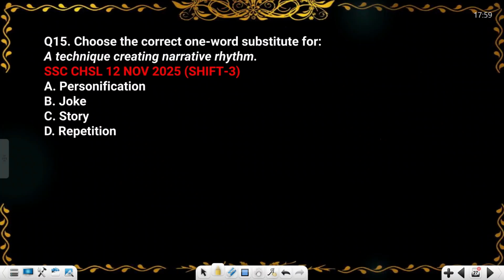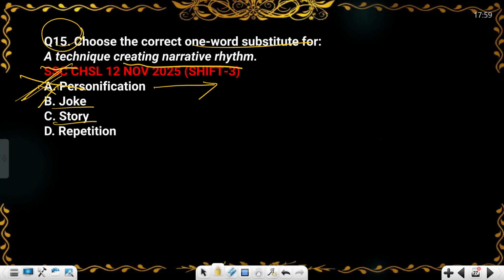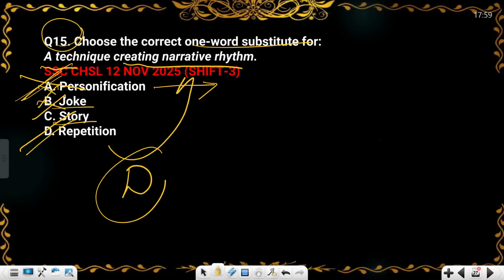Now let's move forward. In the 15th, again it is asking about one word substitution, a technique creating a narrative rhythm. What do we call it, sir? Do we call it personification? Personification means giving life to non-living things. So this will not be your answer. Do we call it a joke? No, this will not be the answer. Do we call it a story? No. So D will be your answer. Repetition, a technique creating narrative rhythm. So D will be your answer.